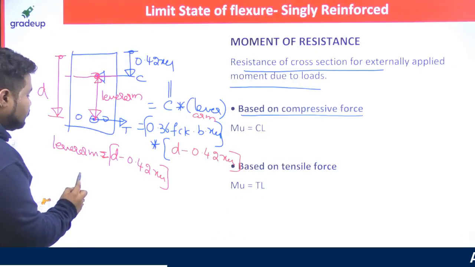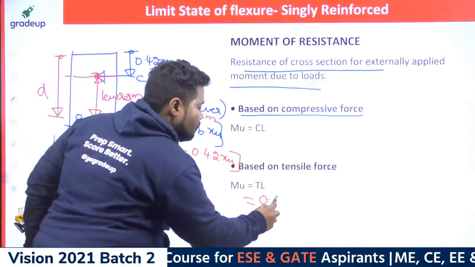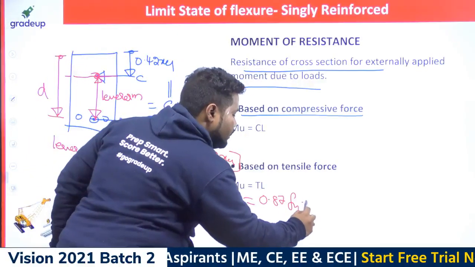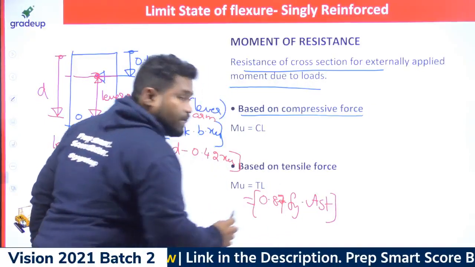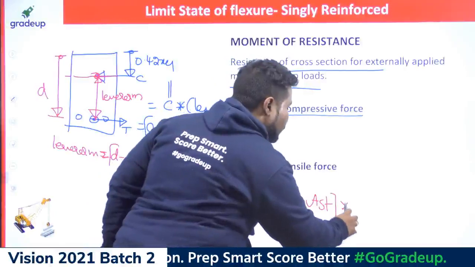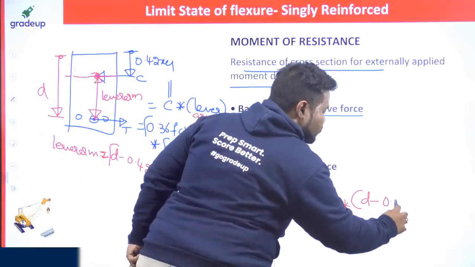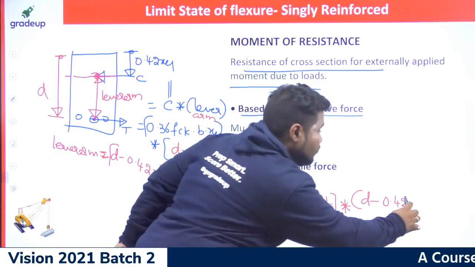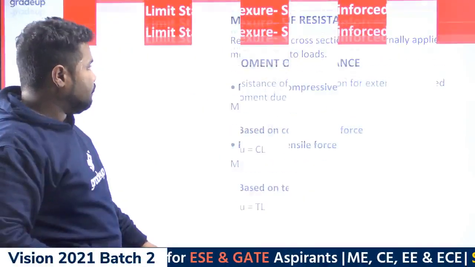So coming to the moment of resistance with respect to tension force, how can we write this? Tension force is 0.87 times of Fy into Ast. This is the tension force. Coming to lever arm, it is always constant between these two, which is D minus 0.42 times of XU, right? Yes, I have done the same thing.